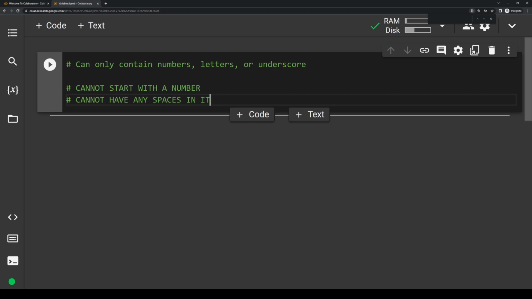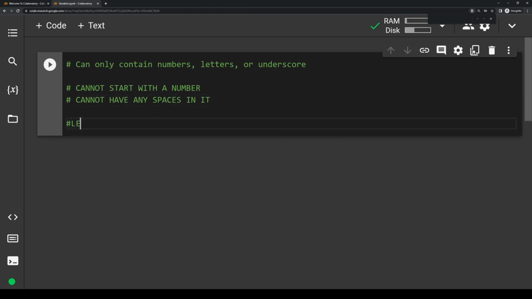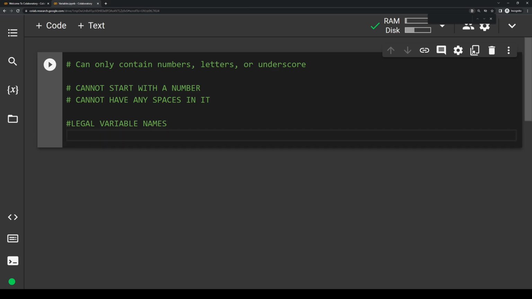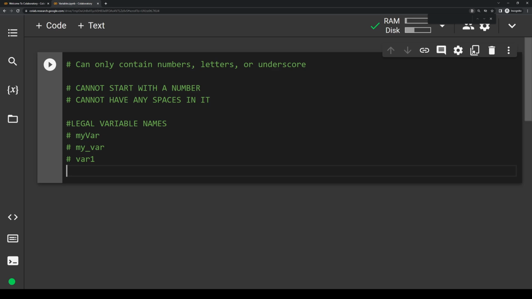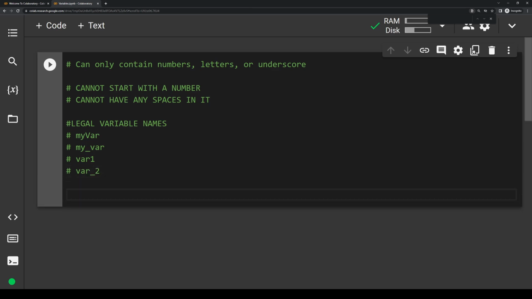So let me just write out a couple of examples of variable names that work and are perfectly legal, and some that don't work and are illegal. So let's say we have legal variable names right here. Let's write out a few legal ones. And then let's write out a few illegal ones.